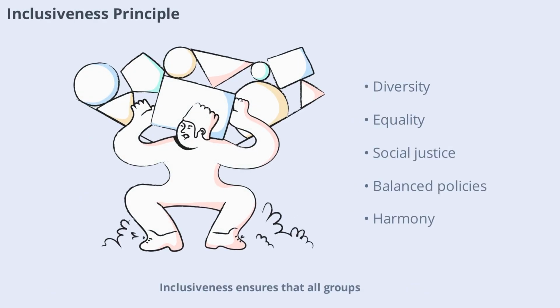Inclusiveness ensures that all groups, especially minorities and vulnerable populations, are represented in government decision-making. This principle promotes diversity, equality, and social justice. Inclusive governance leads to more balanced policies and greater social harmony. By valuing inclusiveness, governments can create a society where everyone has a voice and opportunity.